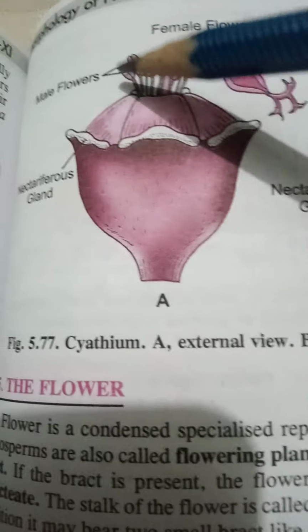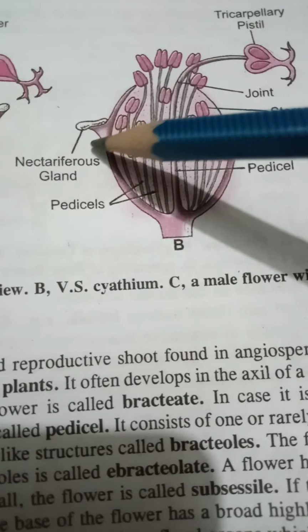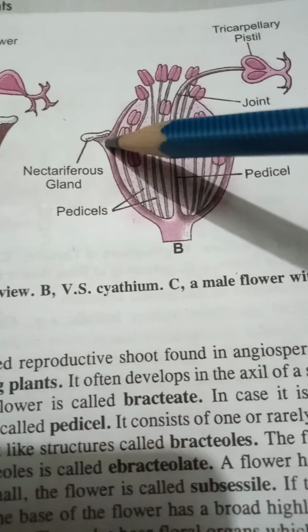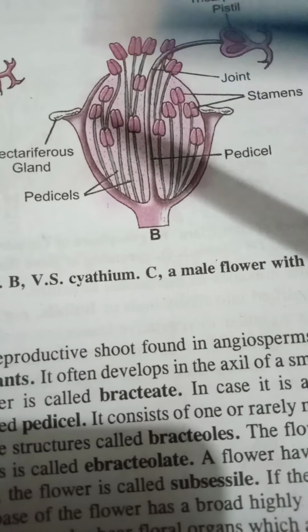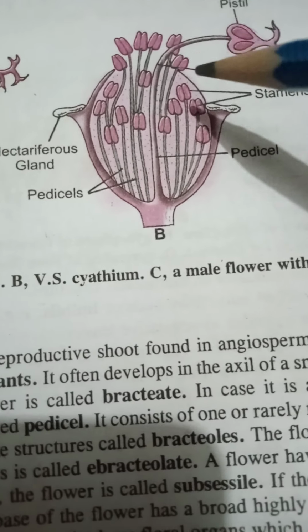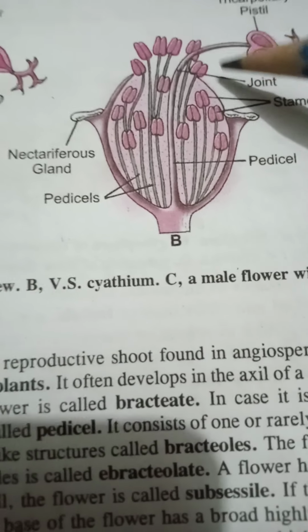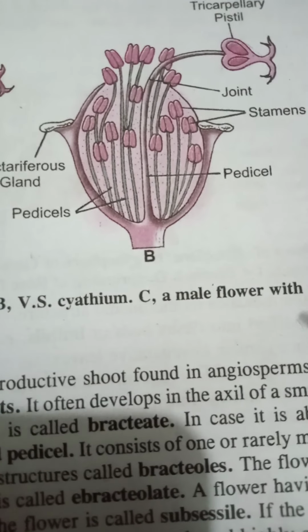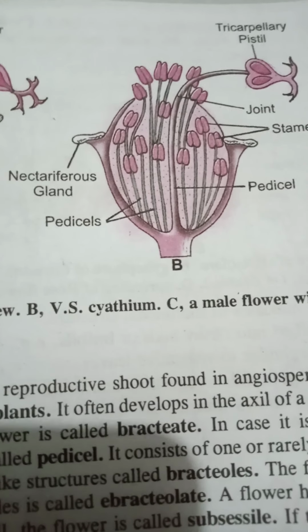Okay, this is the female flower, these are male flowers, and some nectariferous glands are present. These glands will definitely help to attract the insect so that pollination can take place. Okay, so these are the different types of inflorescence that we observe in different plants surrounding us.